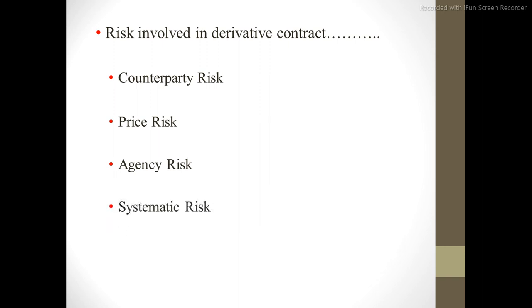Next is the systematic risk. Systematic risk is also one of the most important risks within the derivative market, that government policy may change in any direction, which will affect the contract of the investor.